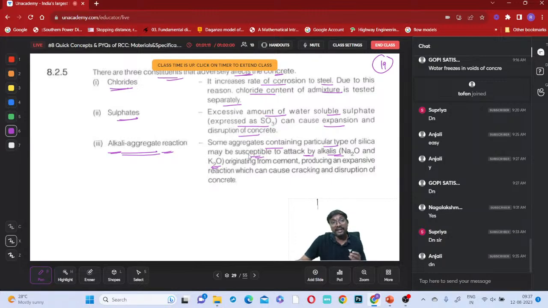If the aggregate has a kind of silica reactive with these, the properties of the aggregate will change, and so will the properties of the concrete. The reaction with cement produces an expansive reaction which can cause cracking and disruption of the concrete. So sulfates and alkali aggregate reaction cause expansion of the concrete. Because new products are created by these reactions, expansion occurs, so cracks will happen, right?